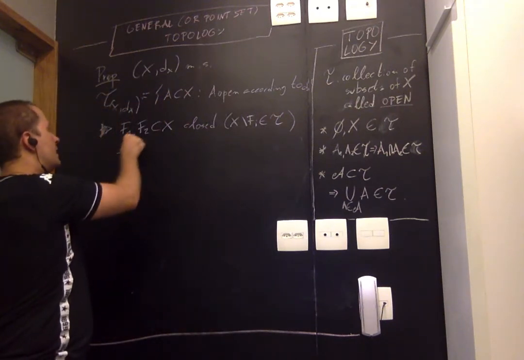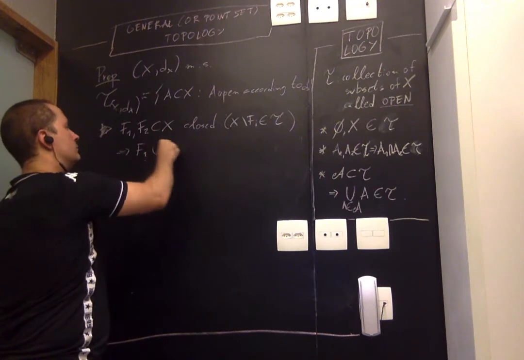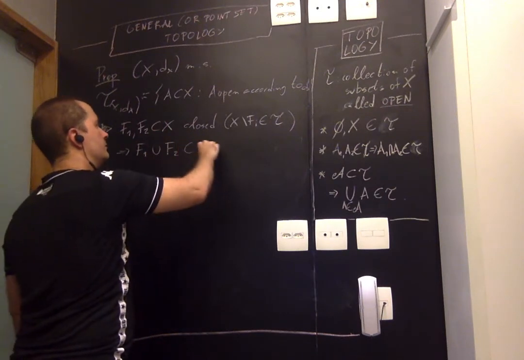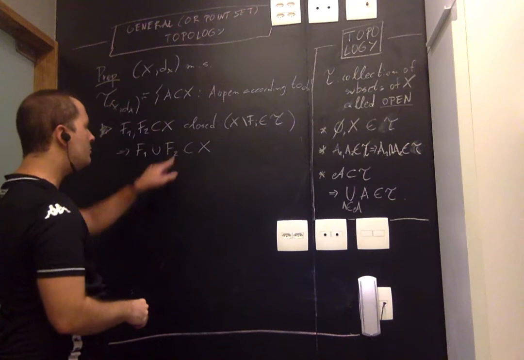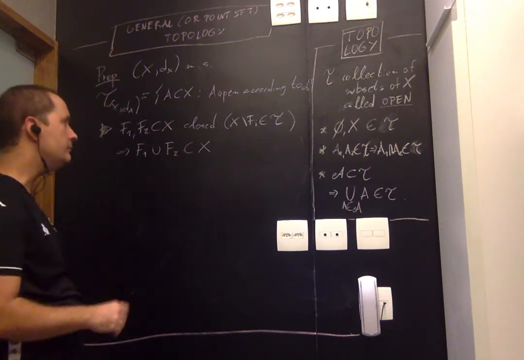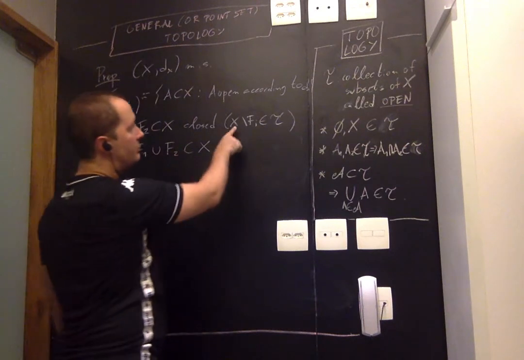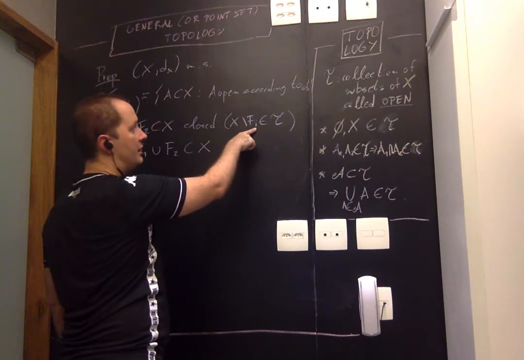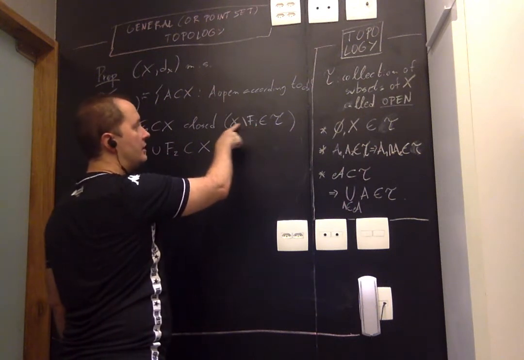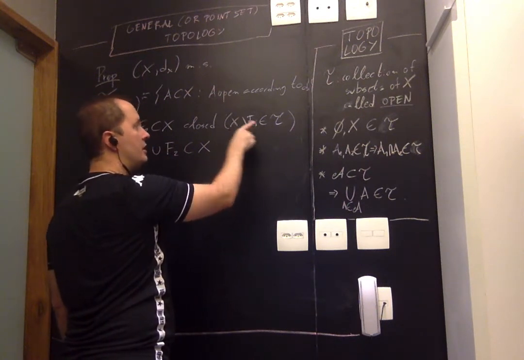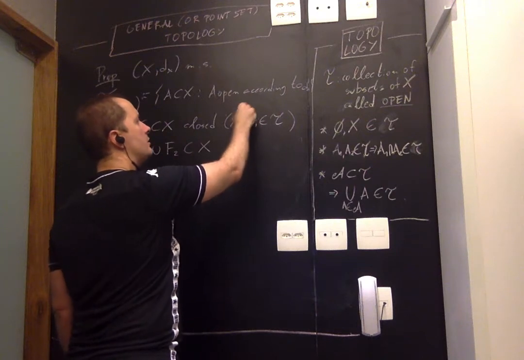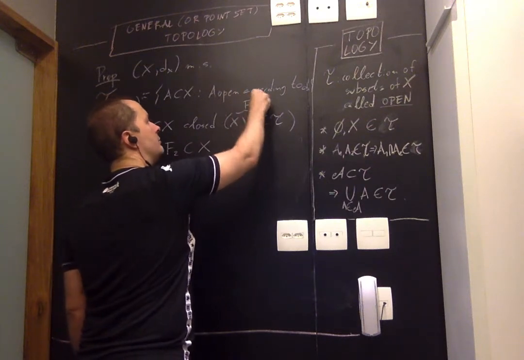If I have two closed sets, then their union is also closed. And how do I prove that? I'm using this symbol here for the complement of a set F, so it's everything that's in X but not in F. So let me use a more standard notation, Fi complement.